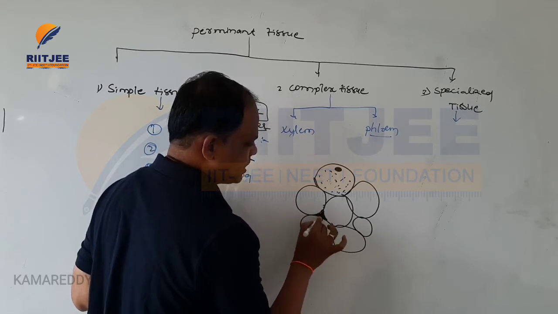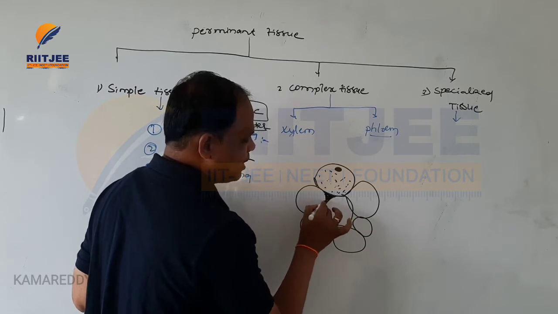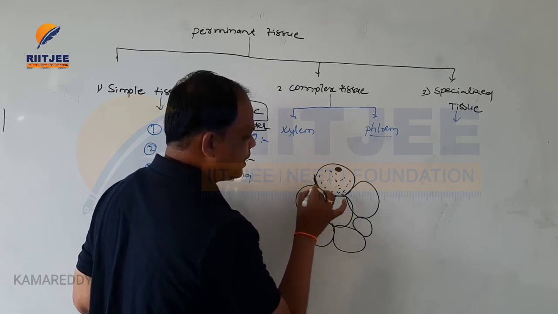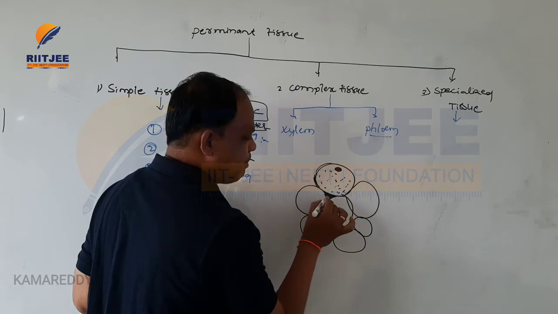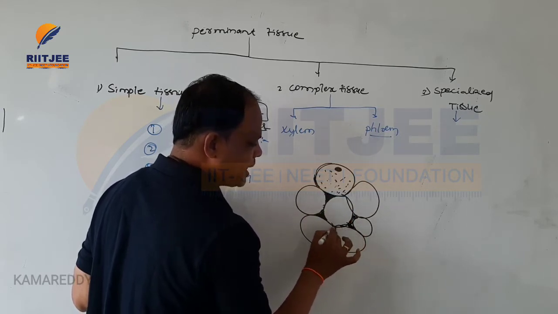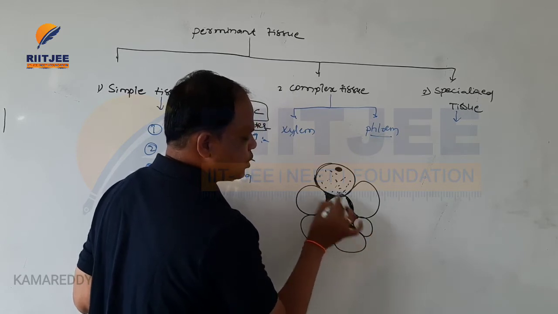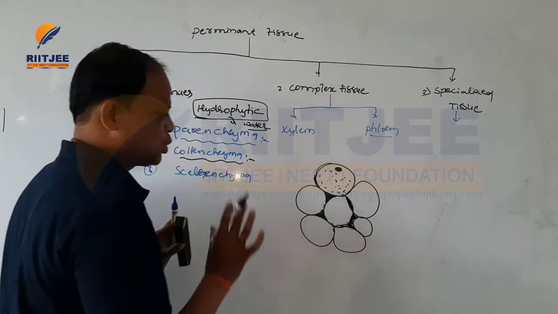The corners of the cell walls are thick and the remaining parts are very thin. This type of cell is called collenchymatic tissue.